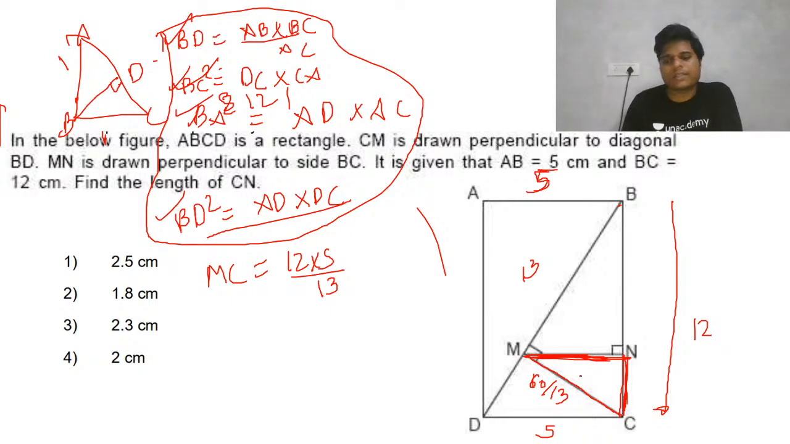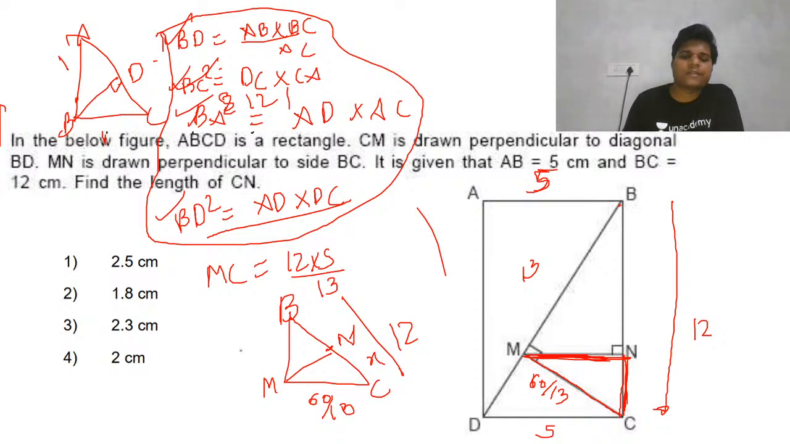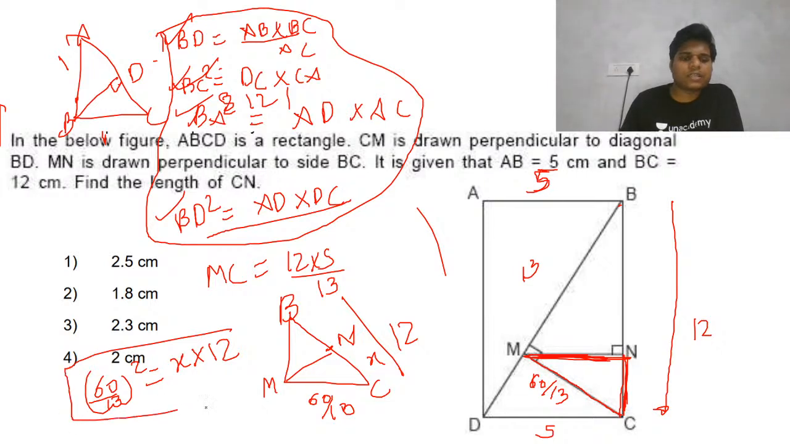Let's make it this way so that you can observe it. In BMC, where CN is this, this is your 60 by 13. This complete side is 12. You need to find x. So (60 by 13) squared equals x into 12. This will be your answer. So you just calculate this, and you will get the value of x.